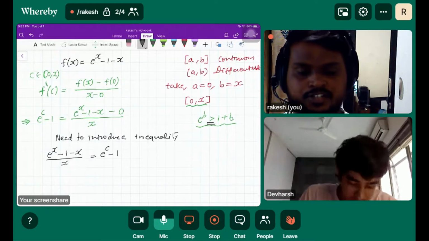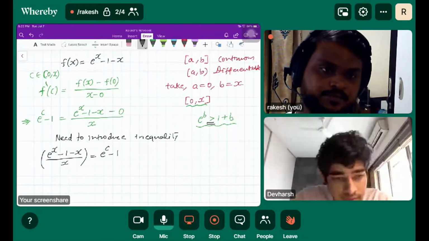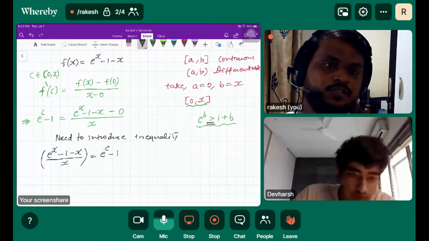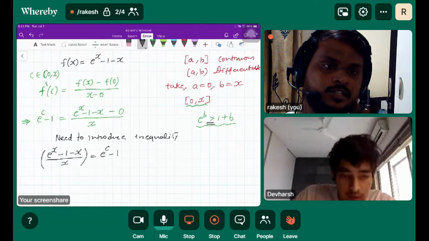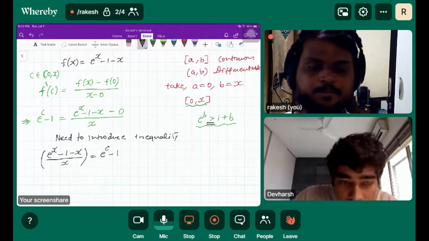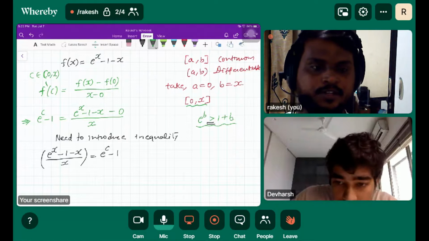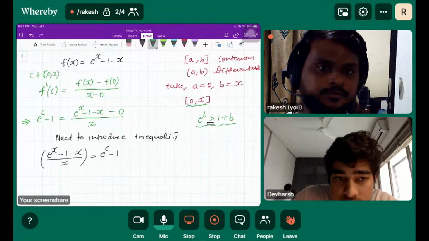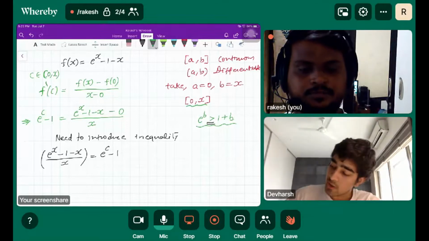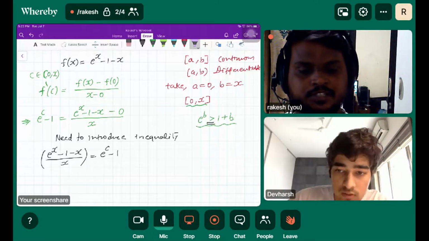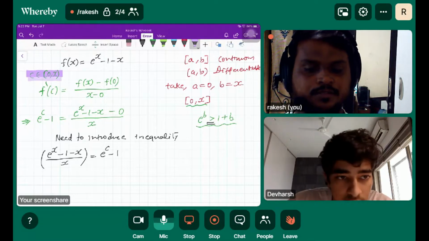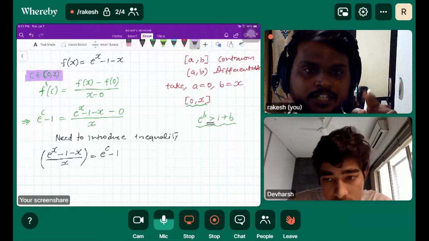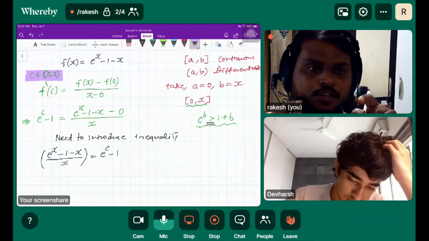So we will not touch this expression because this is the required expression. So we can think about the constant. The constant is e raised to c minus 1. So e raised to c minus 1 should be greater than 0. Why? Because c is between 0 and x. That's why the closed interval won't work here. It should be an open interval,